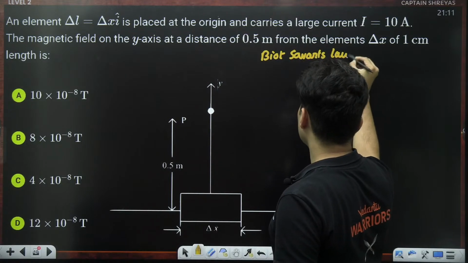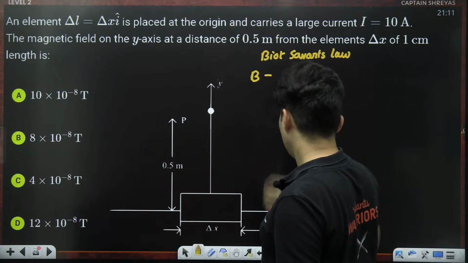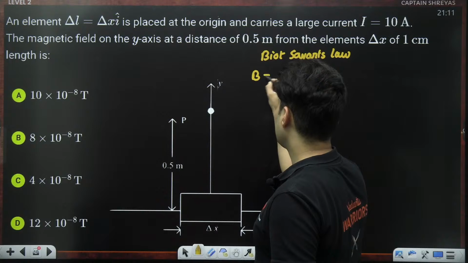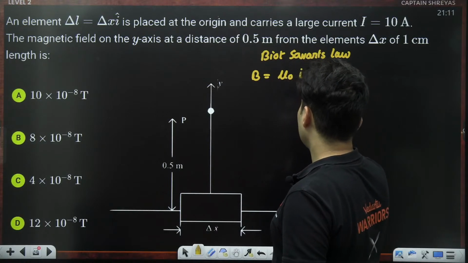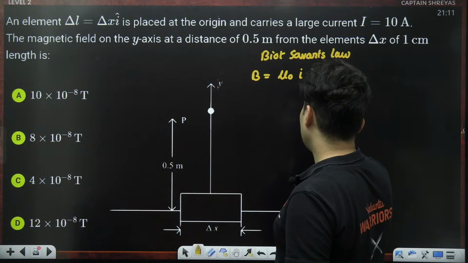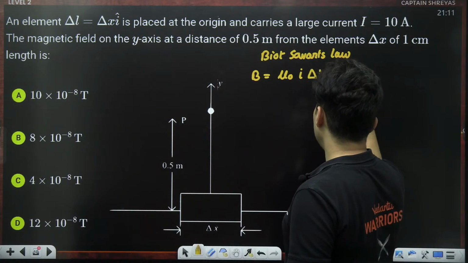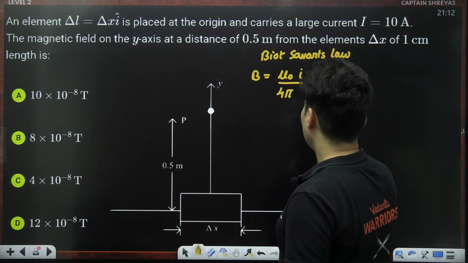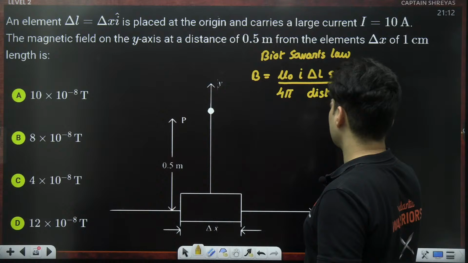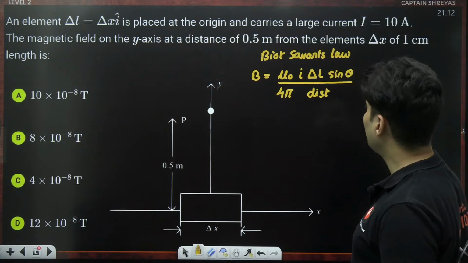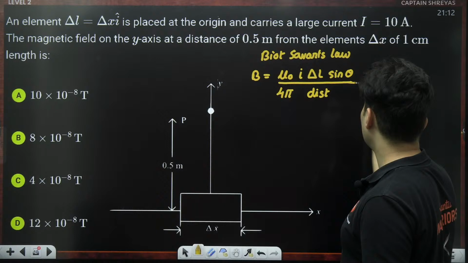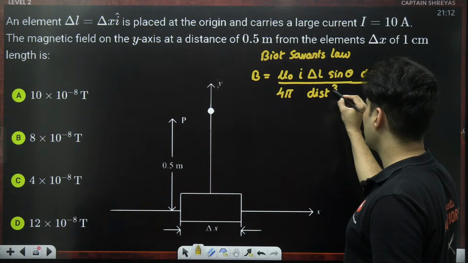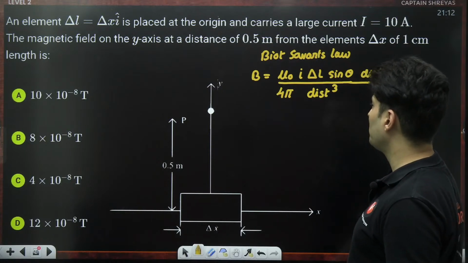Biot-Savart's law. So, the magnetic field at any point, let's say that will be B, is given by mu naught I into that length, whatever that length is, dl, into sine theta, whole thing divided by 4 pi, and then you have basically the distance. There is one more thing over here, I dl sine theta into distance, and you have distance cube over here. This is what the formula looks like.